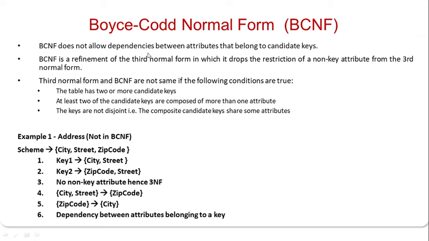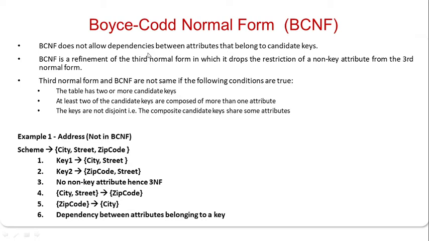First, whenever two or more candidate keys exist in a table, then BCNF and 3NF are not the same. Second, at least two of the candidate keys are composed of more than one attribute. Third, the keys are not disjoint, that is, the composite candidate keys share some attributes. Then they are not in a BCNF as well as in a 3NF. Okay, so here is one example: address, city, street, zip code.